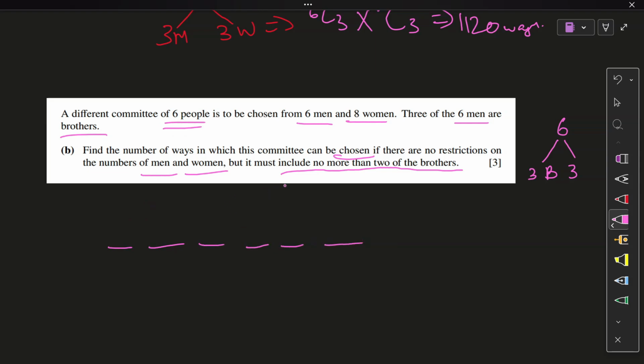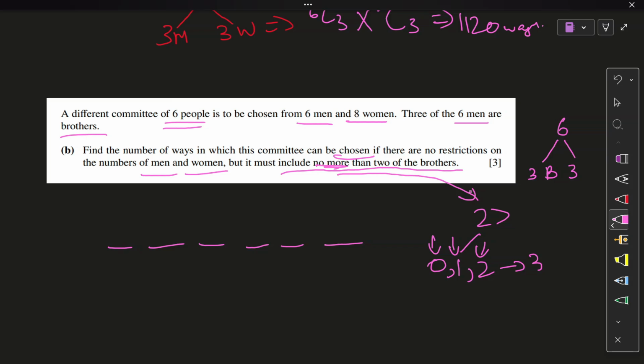It must include no more than 2 of the brothers. That means no more than 2, right? No more than 2 means the brothers cannot be greater than 2. Understood? Which means they can be 0 in quantity, there can be 1, there can be 2 of the brothers, but they cannot all 3 be in the committee, right? No more refers to greater, not greater than or equal to. So no more than 2 refers to greater than 2.